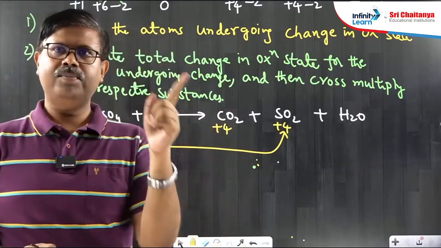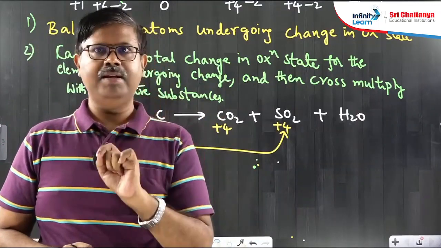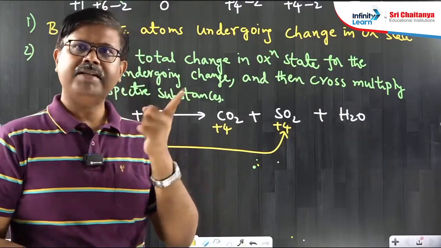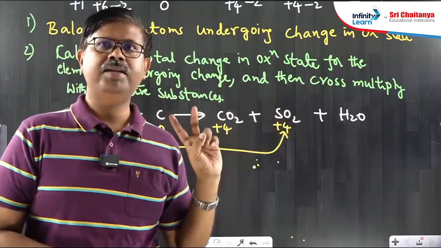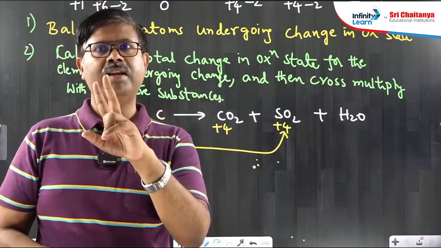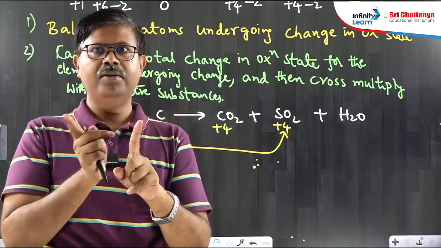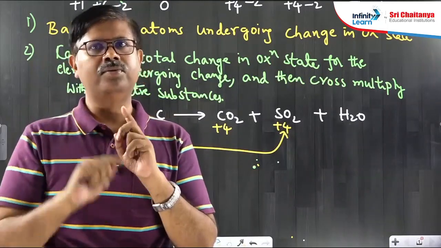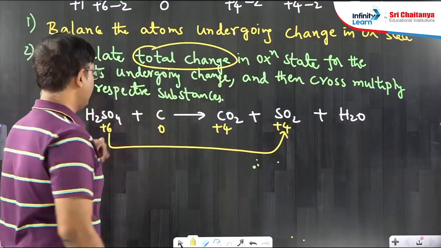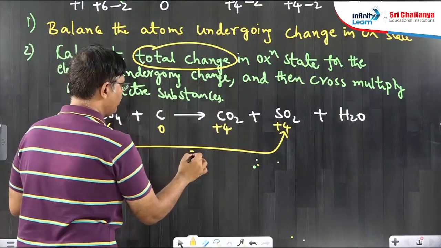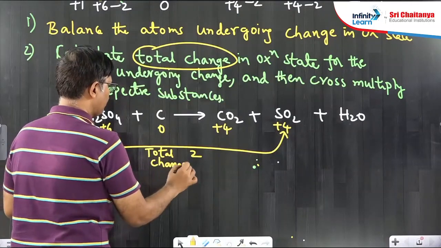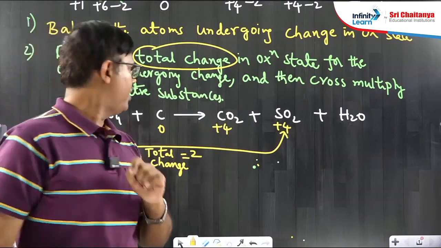+6 to +4, what is the change? Only the positive change you have to calculate. So 6 minus 4, 2. How many sulfurs are involved? As you see, one sulfur only. Sometimes in a reaction, if 2 sulfurs are there and the change for one sulfur is 2, then the total change for 2 sulfurs will be 2 into 2. Like that you have to do. That's why I have mentioned total change. So 6 minus 4 change is 2. Total change 2.